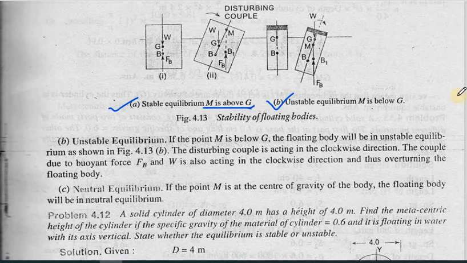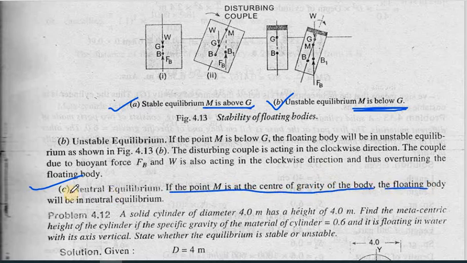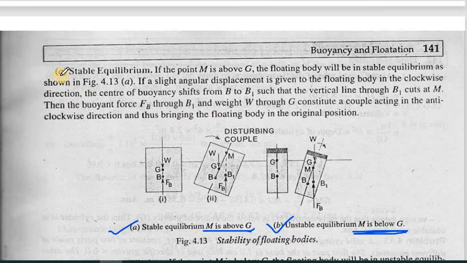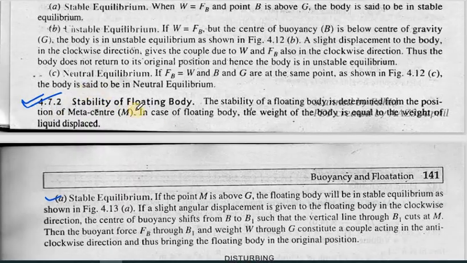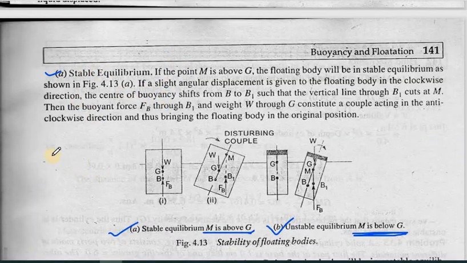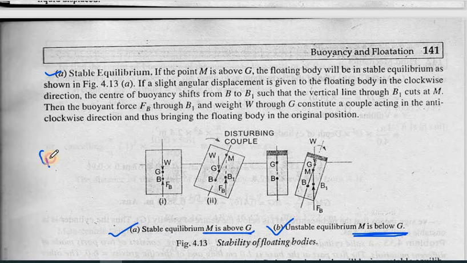In case of unstable equilibrium condition, M will be below G. And in neutral equilibrium condition, if M is at the center of gravity of the body, the floating body will be in neutral equilibrium condition. That means your metacenter and your center of gravity will be at the same point. So in a floating body we need to consider G and M.